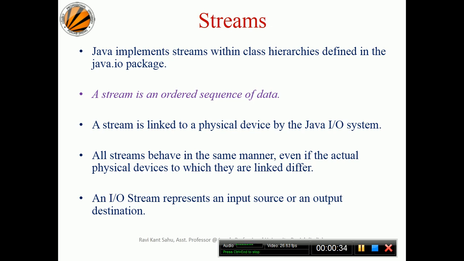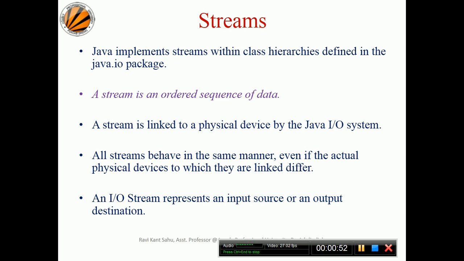A stream is a link to the physical devices by the Java IO system. This means, suppose you have a keyboard and you are typing something, that is connected. Whatever buttons you click, the characters would be like a stream.